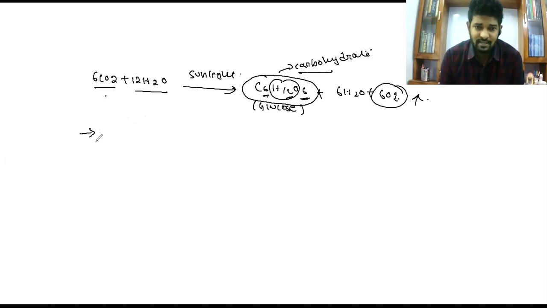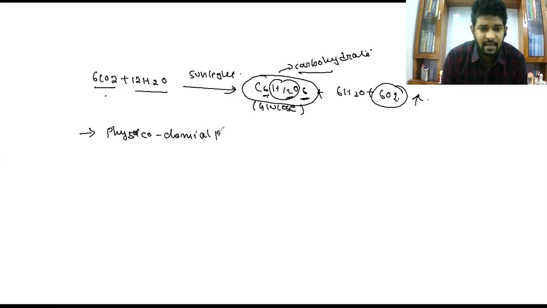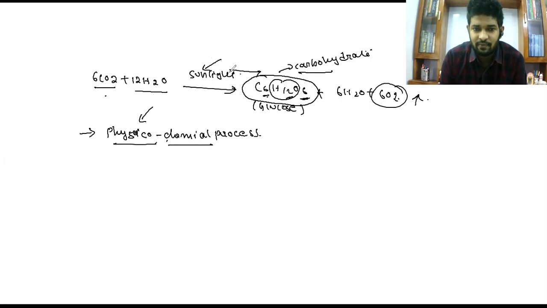Now based on this, we can give some titles to the photosynthesis process. The first title I want to give is that it is a physico-chemical process. Why is it a physico-chemical process? Because the physical form of light is converted into chemical form, right? That's why we call photosynthesis a physico-chemical process.